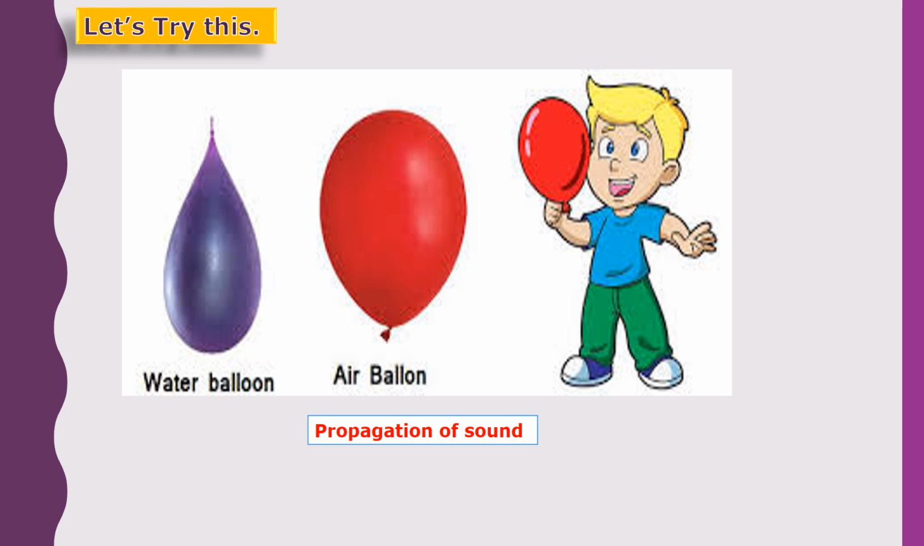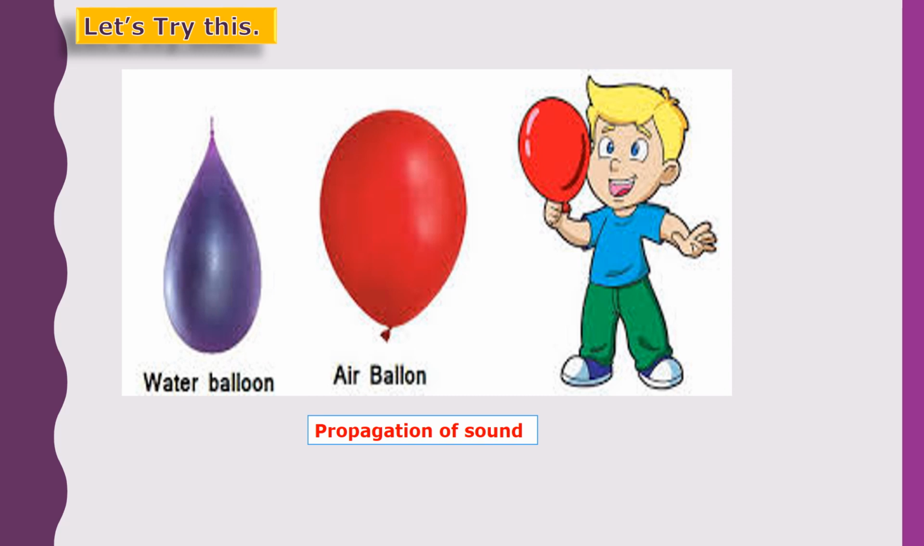Now let us do one activity, that is for propagation of sound. Take two balloons, fill air in one and water in the other. Press the balloon filled with air against your ear as shown in the picture. Rub a finger on the balloon and listen to the sound. Repeat the same activity with the balloon filled with water. Through which balloon do we hear a clearer sound?